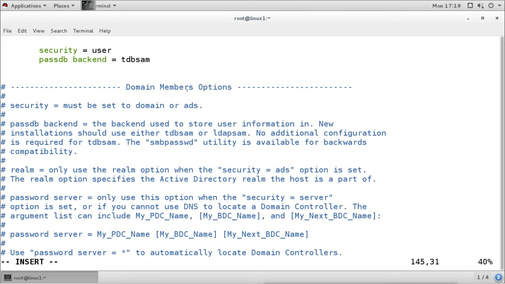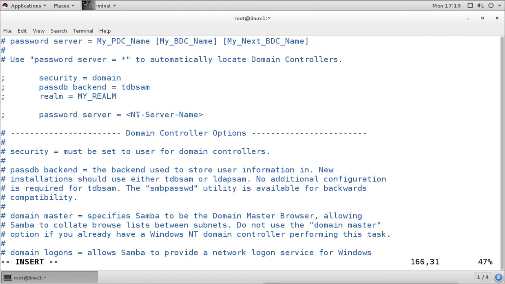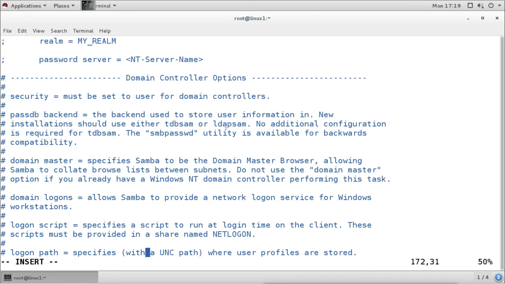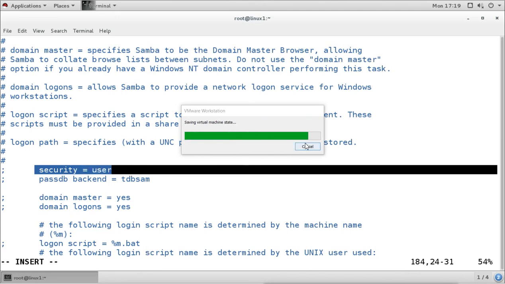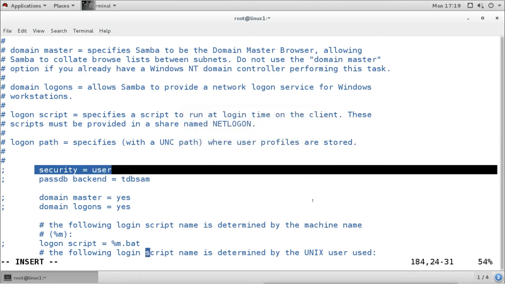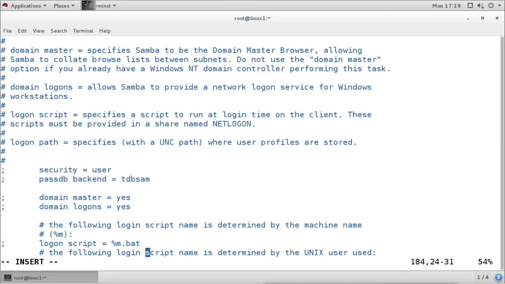This is not the section. This is the section for domain controller. And if we want to configure this server as a domain controller for Windows machines, then also we can use security equal to user. So this option is also used to configure this server as a domain controller.